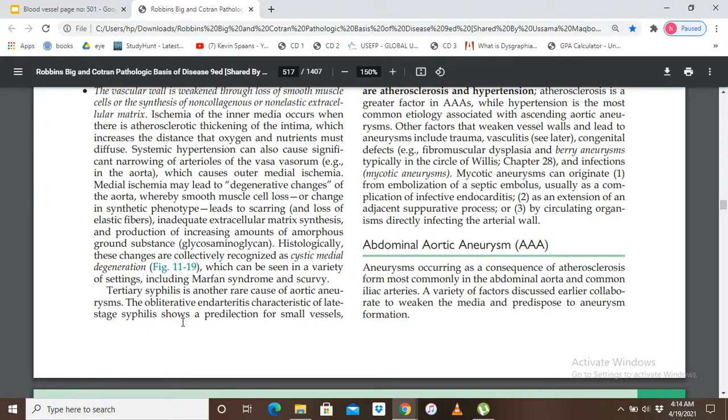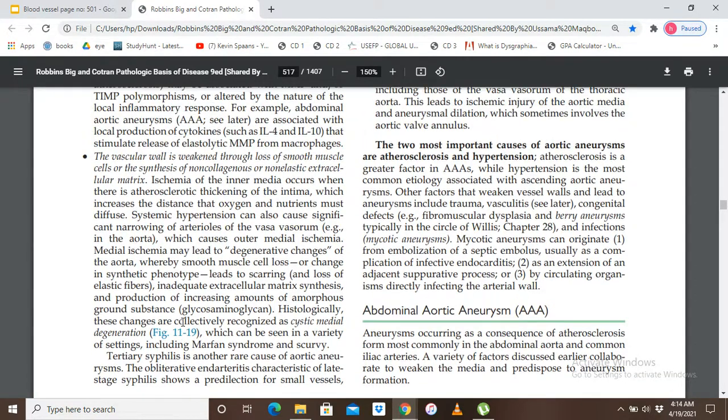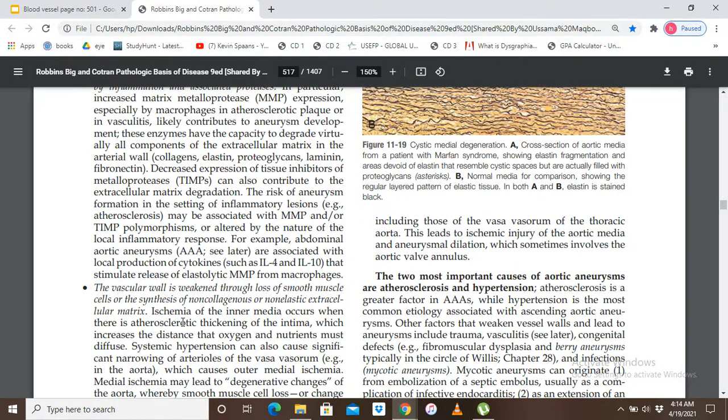So basically, in simple words, what happens in tertiary syphilis? In the late stage we see obliterative endarteritis, inflammation of small vessels, for example the vasa vasorum. When there is inflammation, there will be less blood supply to the outer media and adventitia of the vessel wall, leading to ischemia of the media and then aneurysm formation. This leads to ischemic injury of the aortic media and aneurysm dilation, which sometimes involves the aortic valve annulus, and can also involve the ascending aorta.